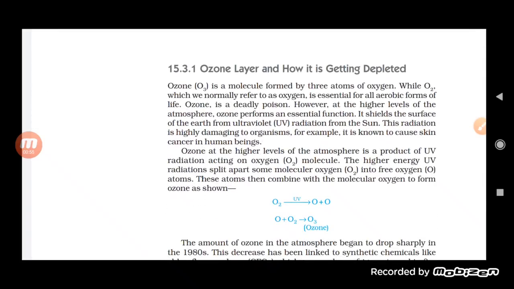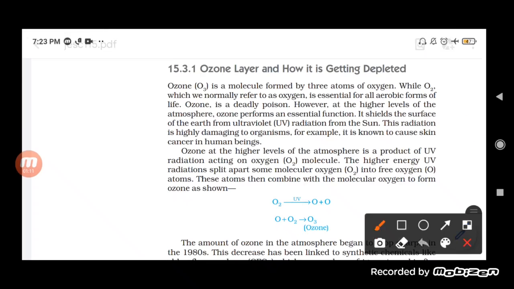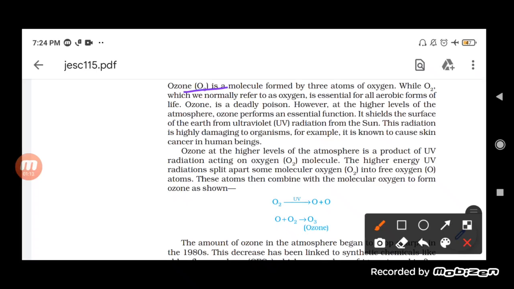So for this let us try to understand the ozone layer. Basically when we talk about ozone, what is ozone? It is a molecule, consisting of 3 oxygen atoms together, and as you can see here, the formula for ozone is O3. It is a molecule.